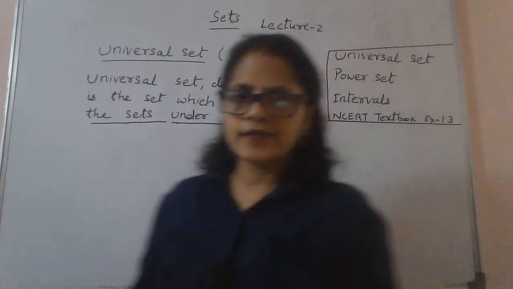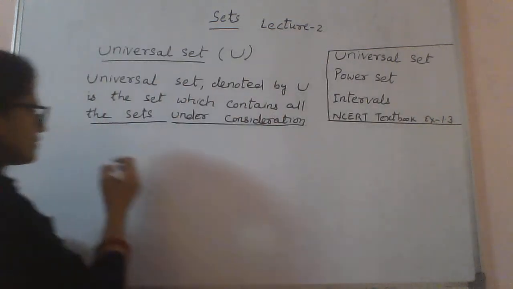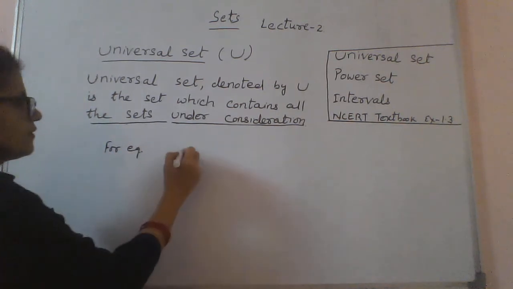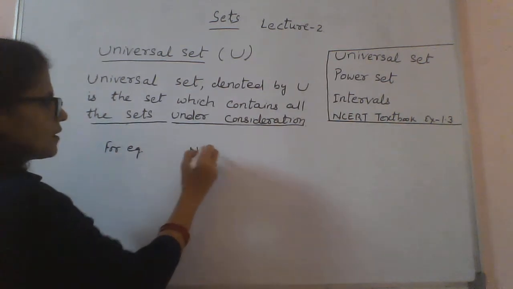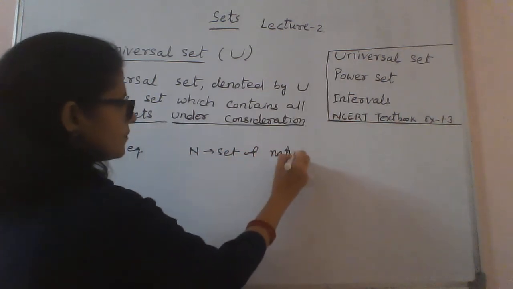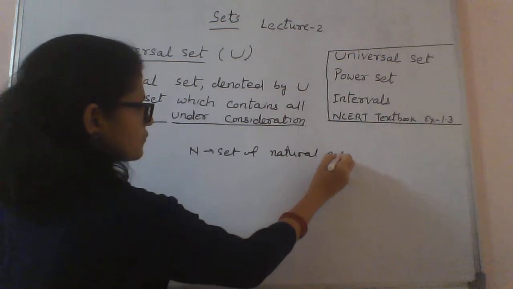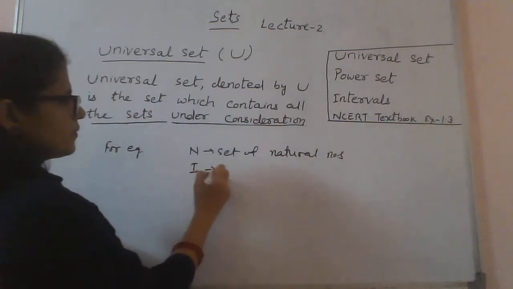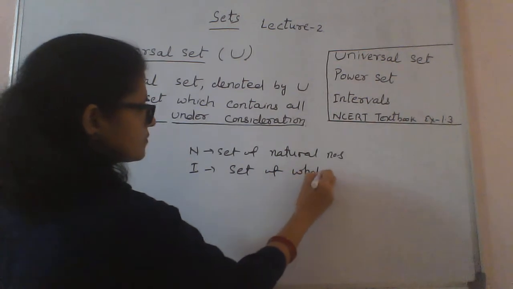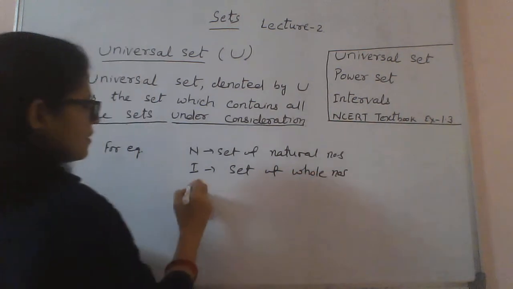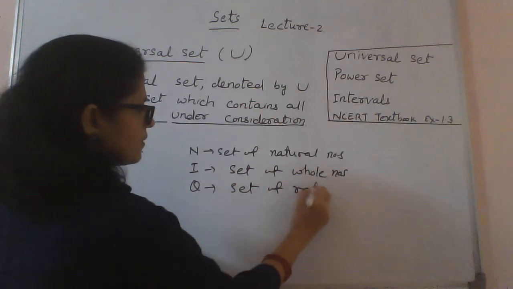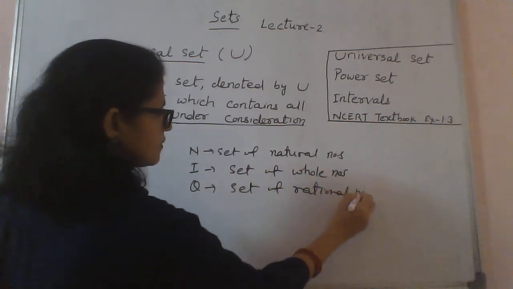Okay, so for example, if you have set of natural numbers N, I can be taken as set of whole numbers, Q can be taken as set of rational numbers.